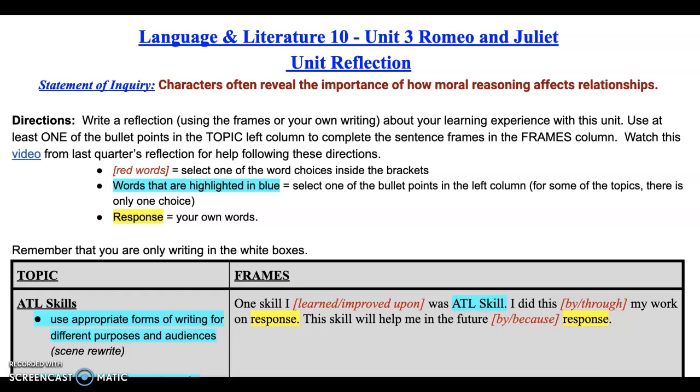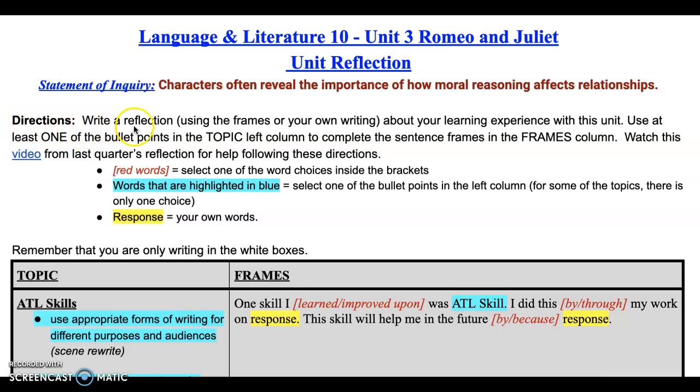Hello, this is your quick video instruction in case you are not clear on how to complete this reflection. This one will be for your Unit 3, Romeo and Juliet, and your statement of inquiry is: characters often reveal the importance of how moral reasoning affects relationships.